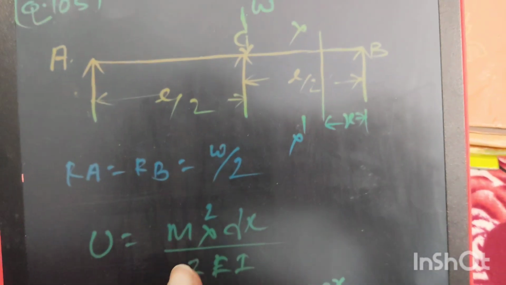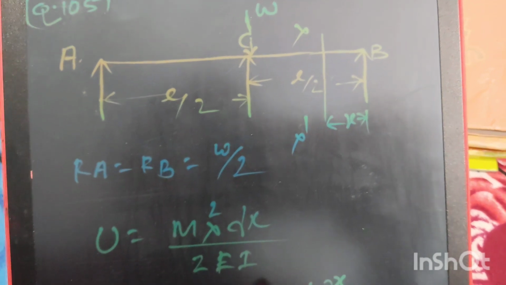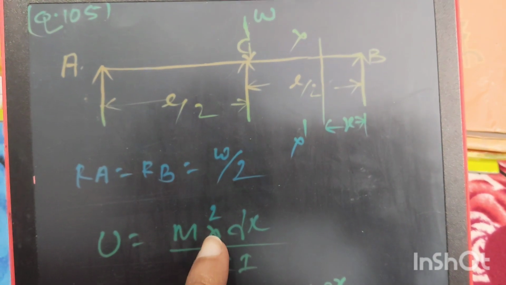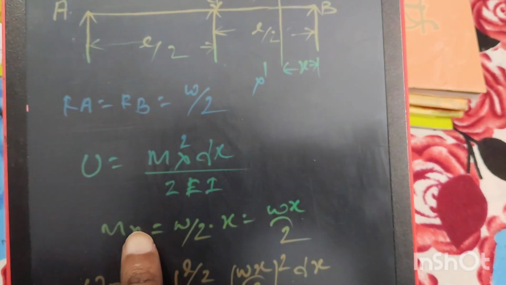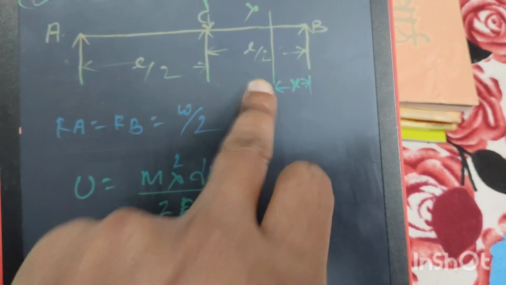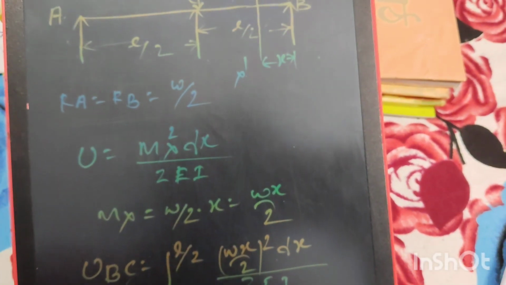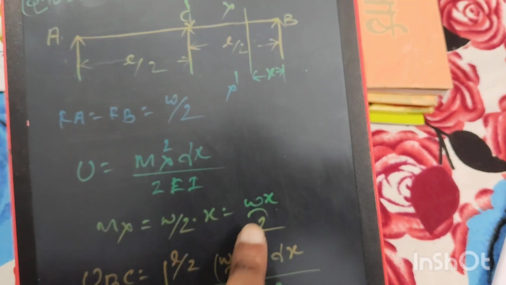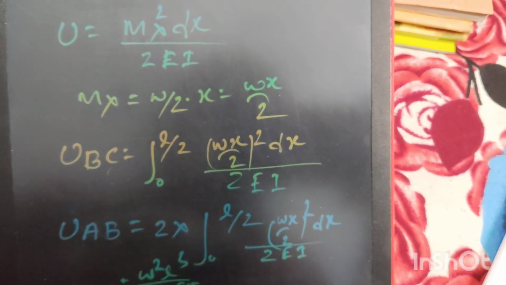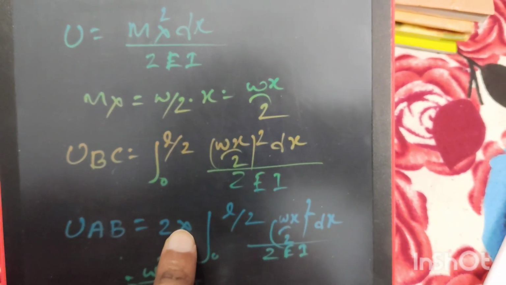Now we know the formula for strain energy equal to Mx square dx by 2EI. EI is the flexural rigidity and Mx is the moment at a section X. So moment at X will be W by 2 into X. For this part of the beam, the strain energy will be the integrated value from 0 to L by 2 of Mx square, that means (Wx by 2) square into dx by 2EI. And if we find the total strain energy of the beam UAB, then this value will be multiplied by 2.